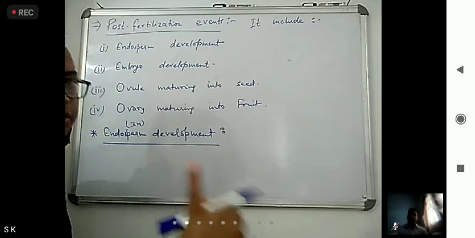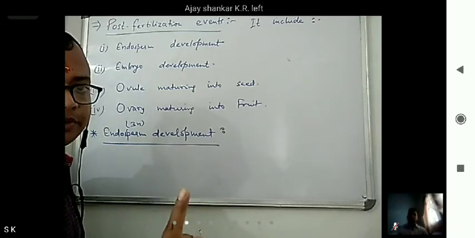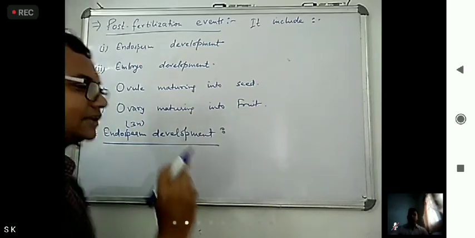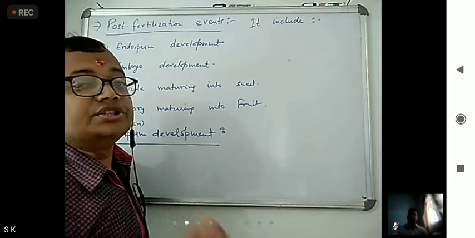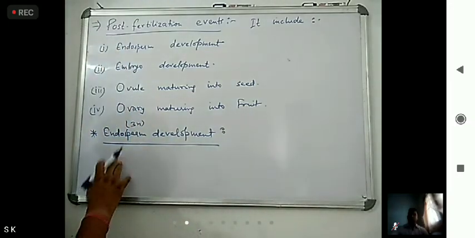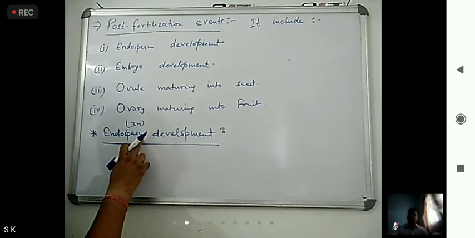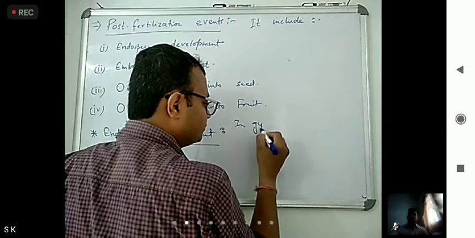But one thing you have to remember, that was a JIPMER question. What is that? In Cycas or Pinus. Now Cycas or Pinus is what? Gymnosperm. Okay. So gymnosperm contains mononucleus.